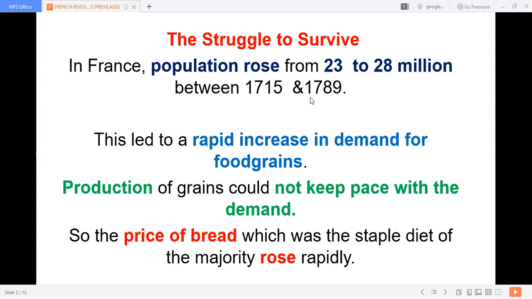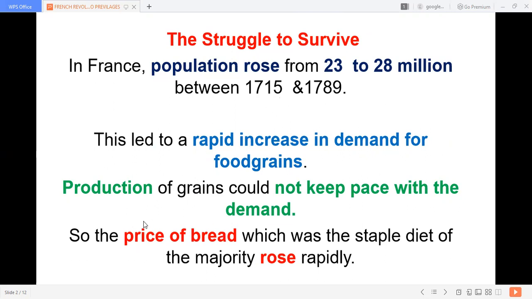But the production of food grains had not increased. The country needed more food grains, but that did not happen. So demand was more and supply was less.